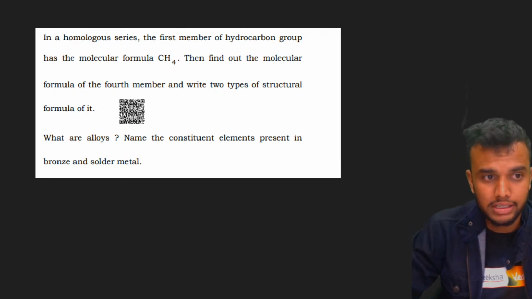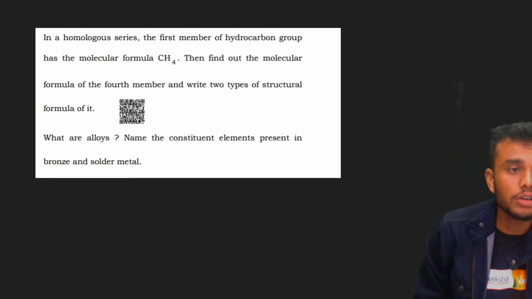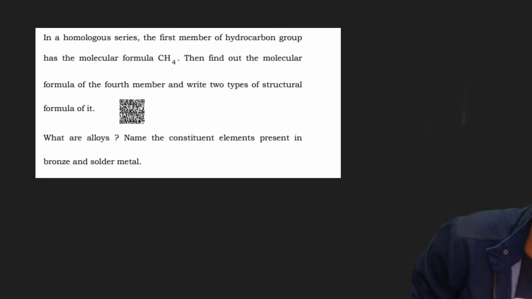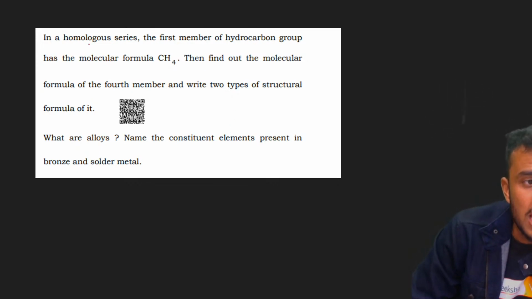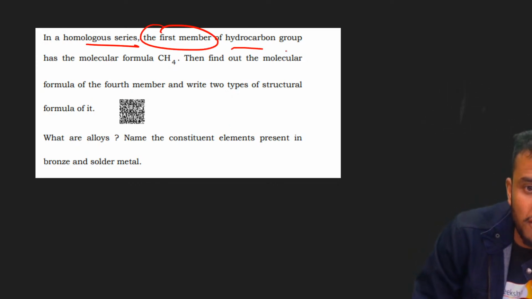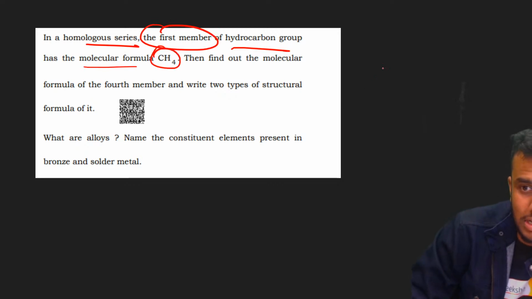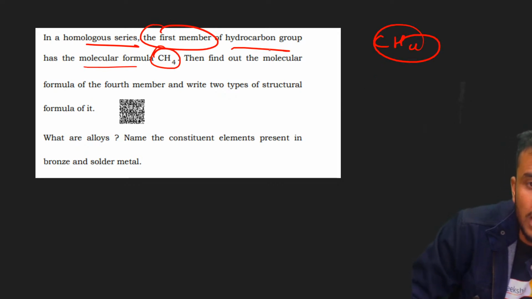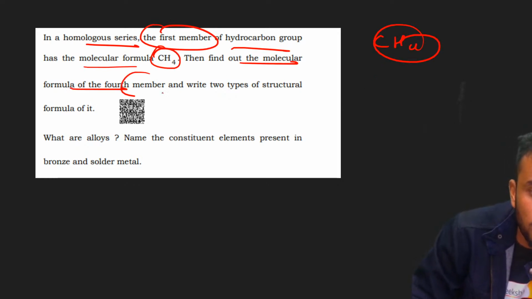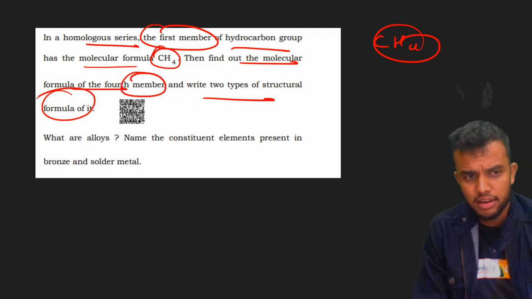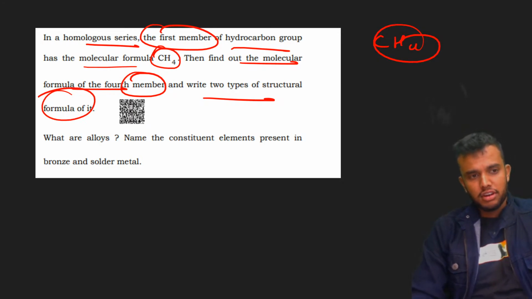Okay, students, come on, let's discuss the next question here. The next question is very simple, students. In the homologous series, the first member of the hydrocarbon group has the molecular formula CH4, methane. Then find out the molecular formula of the fourth member and write two types of structural formula of it.